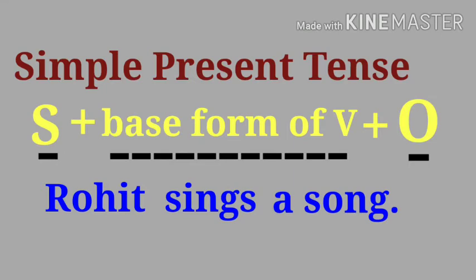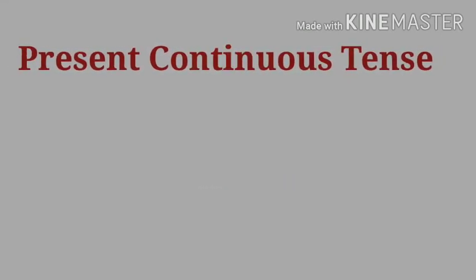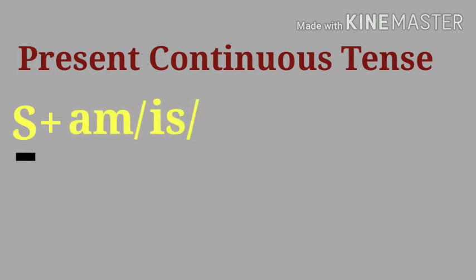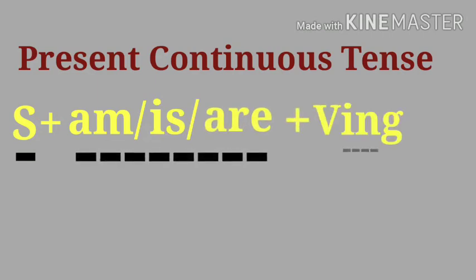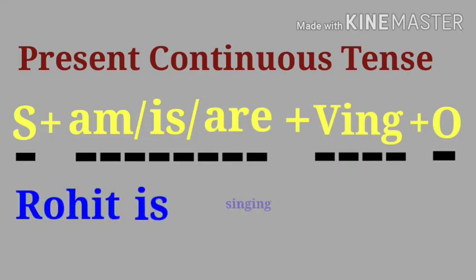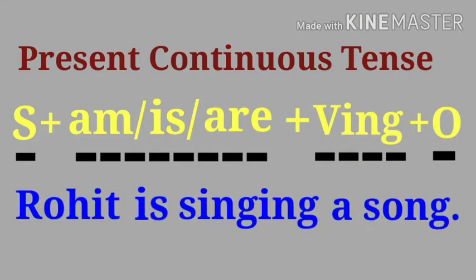Now the second tense is present continuous tense. Subject plus am or is or are plus ing form of the verb plus object. So Rohit is singing a song.